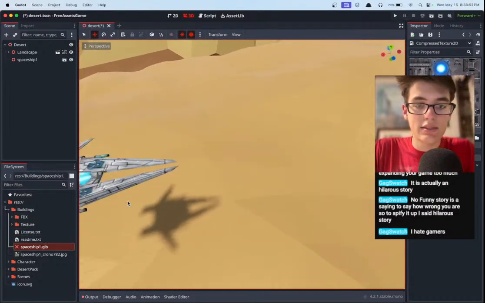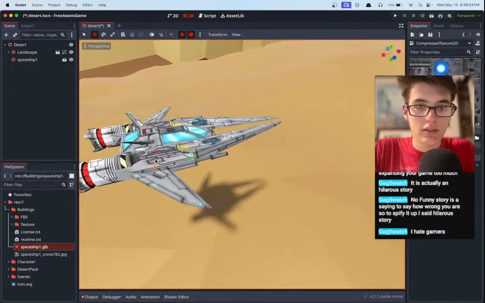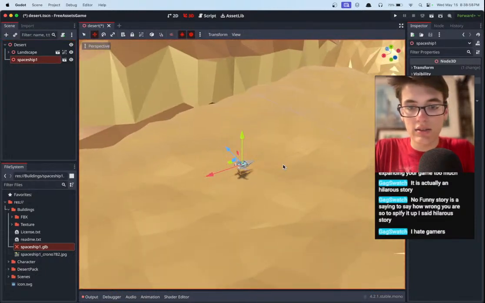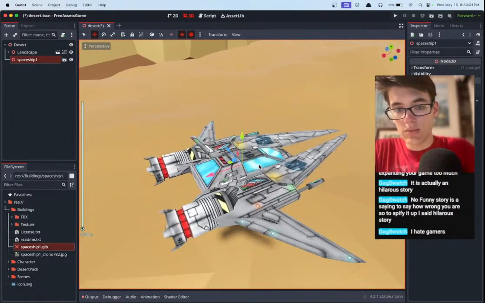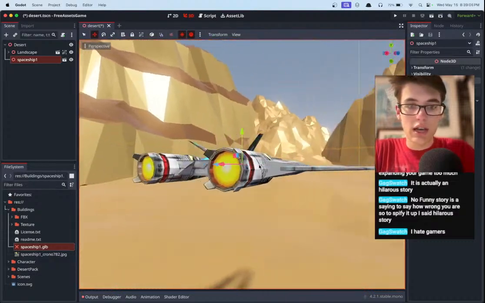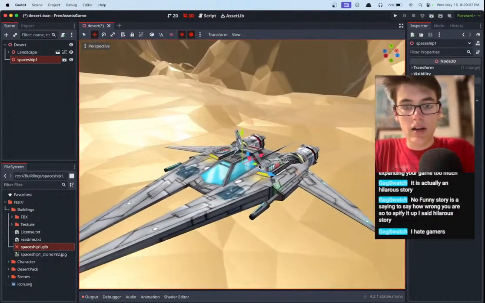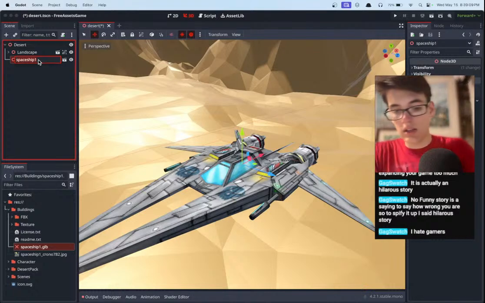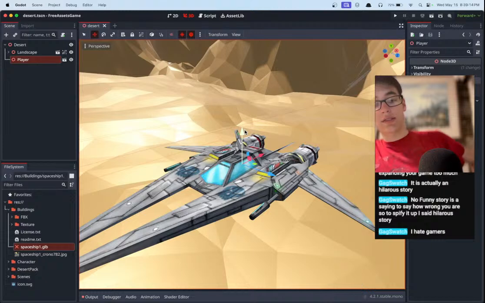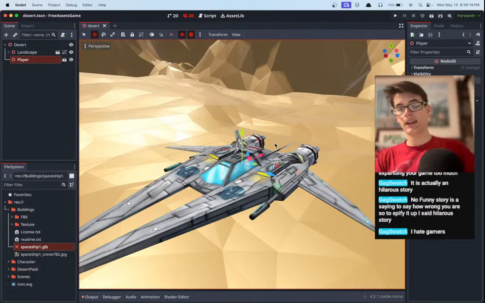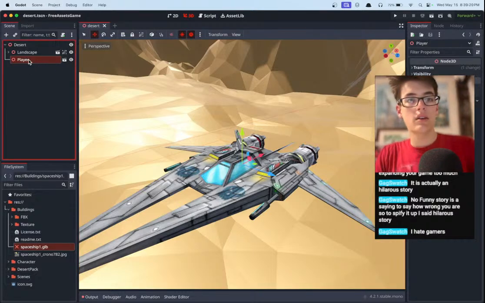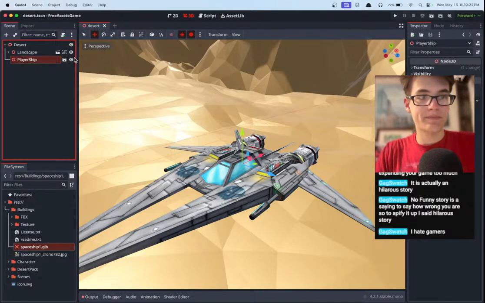Oh, nice. We got Spaceship 1 successfully imported. I don't know why I can't click on it, but here it is, Spaceship 1. Perfect. Actually looks pretty okay for our low poly environment. Okay, so we got a spaceship. And for now, let's go ahead and add, maybe we can add a player controller to this. I could see that being nice, and then just try to fly around our scene a little bit more. Be like a Beggar's Canyon type of situation, I don't know. We'll call this player ship.